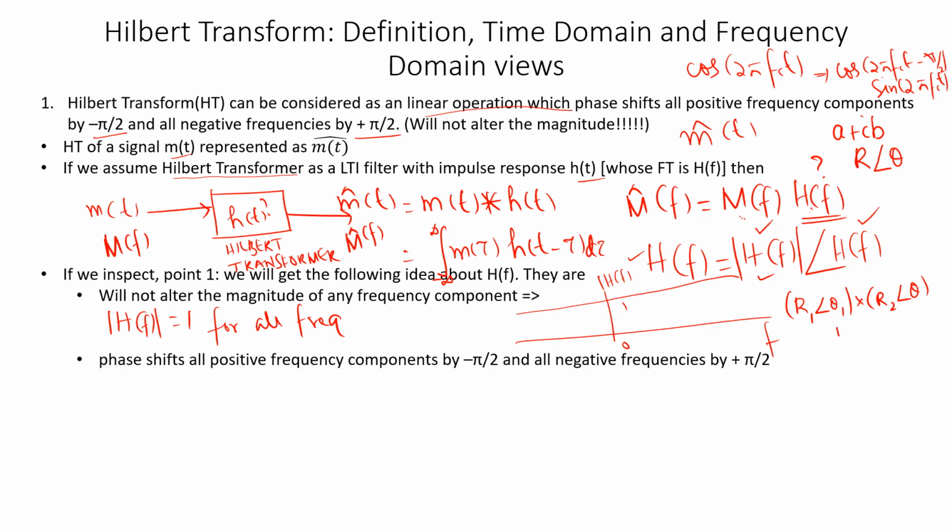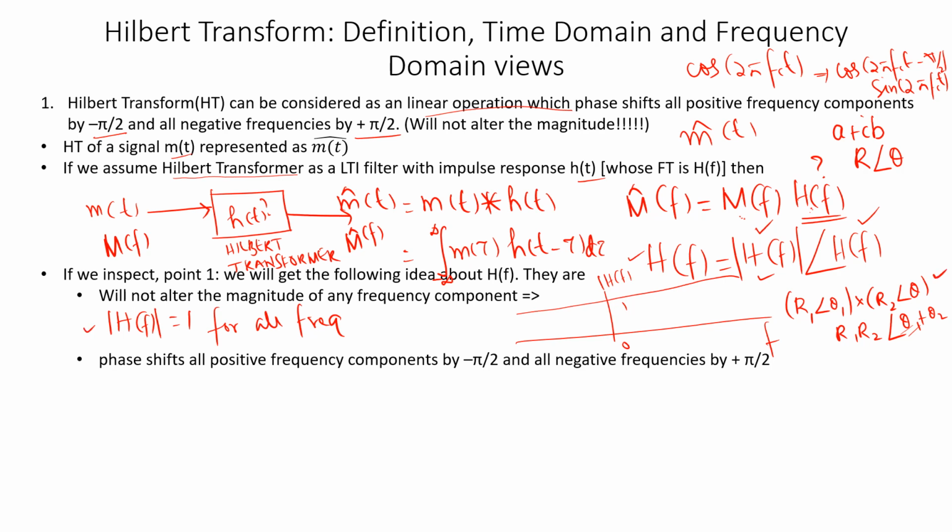The resultant magnitude will be R1 into R2, and the resultant angle will be theta 1 plus theta 2. So the angle is a sum and the magnitude is a product of magnitudes. The first point says it will not alter the magnitude, so the magnitude of H(f) should be equal to 1, which follows from this result.